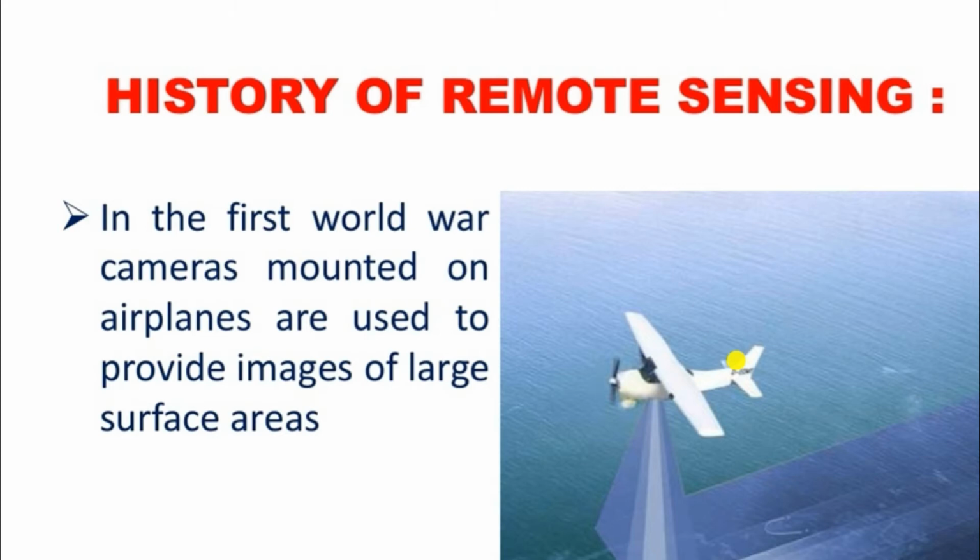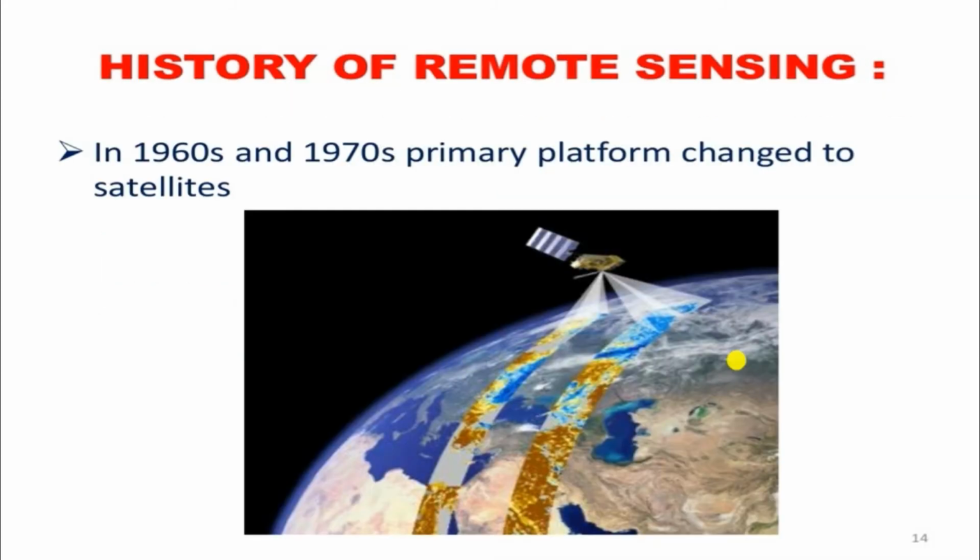Generally, in the First World War, cameras mounted on airplanes were used to provide images of large surface areas. Then in the 1960s and 1970s, the primary platform changed to satellites. Previously, we were using smaller devices and the available resources for capturing images. But when we invented satellites, we used cameras on the satellites, and they covered larger areas.